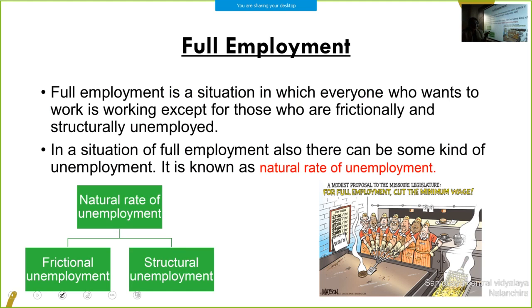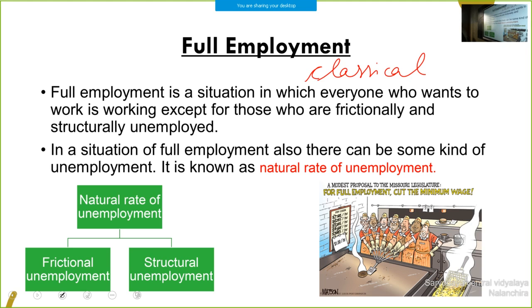Next, two theories are there. One is full employment equilibrium, another is underemployment equilibrium. Full employment equilibrium is the classical concept. According to classical economists, the economy should be at the full employment level. So what is full employment?